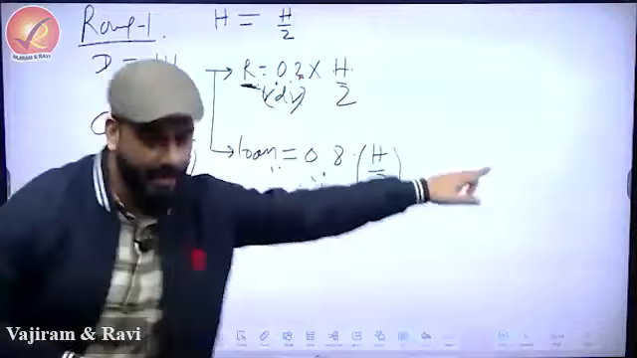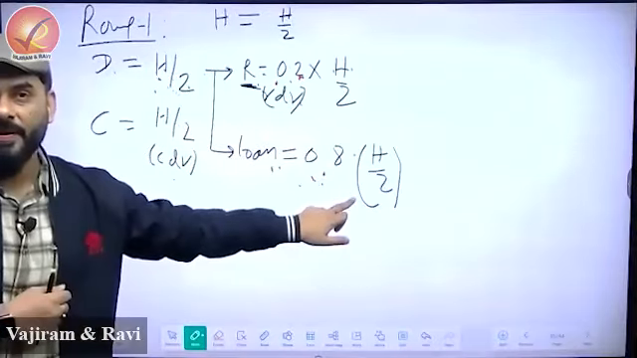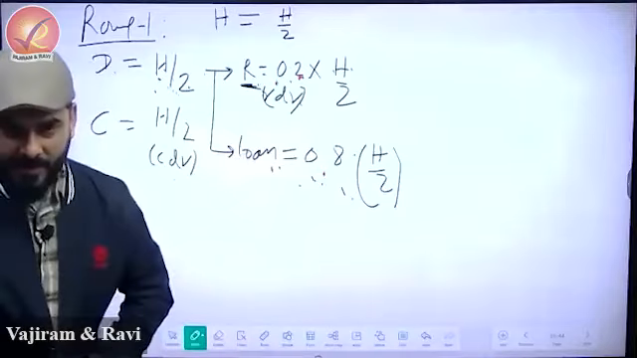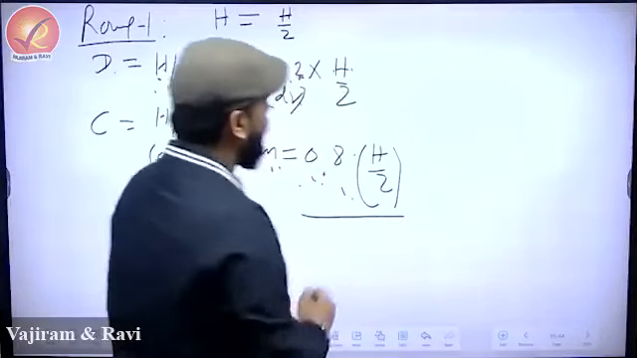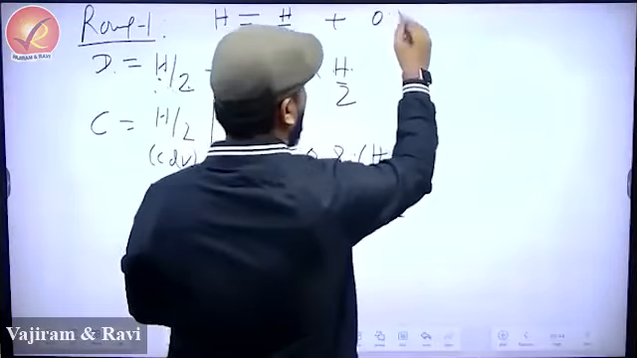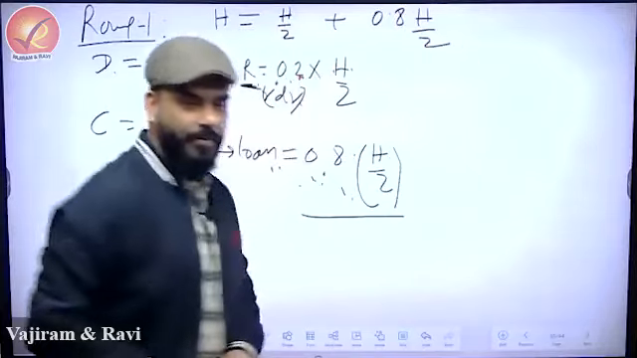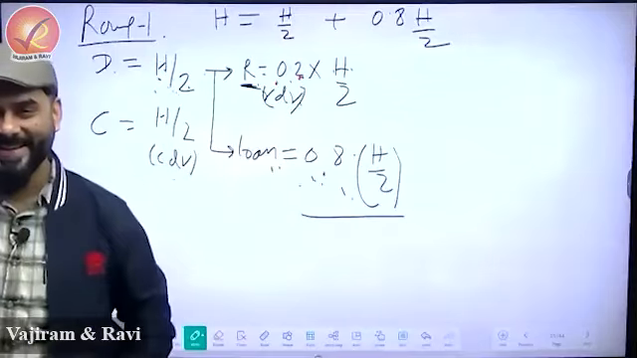But how much money will the bank release now as a loan? This much will be released. So this becomes loan. So what are we going to write? 0.8 H by 2. Now this is moving in the economy.